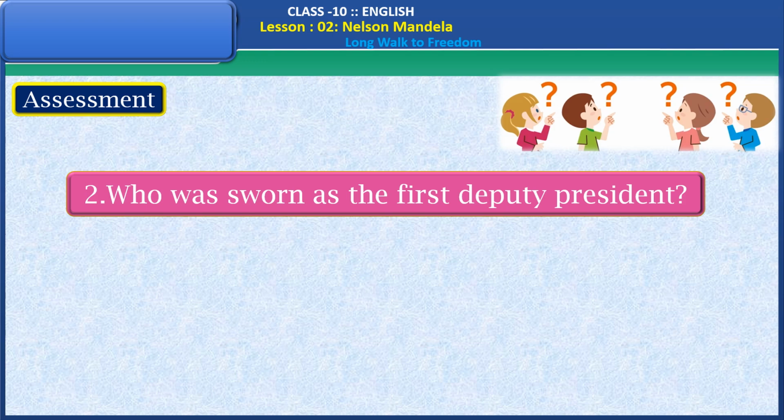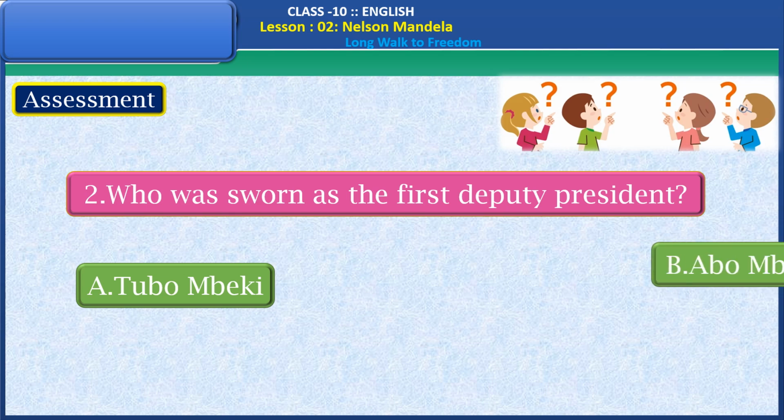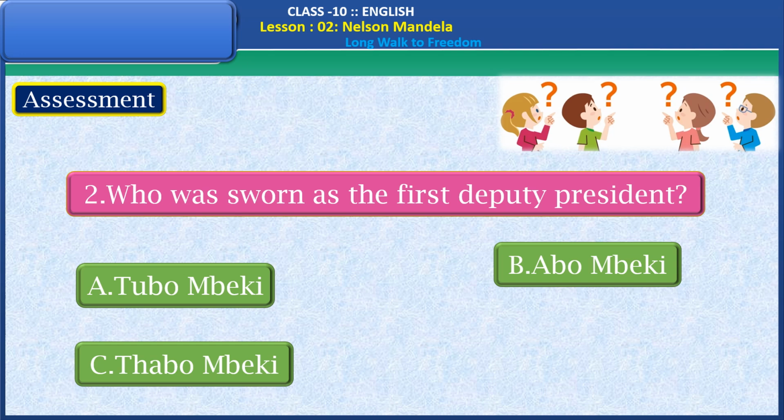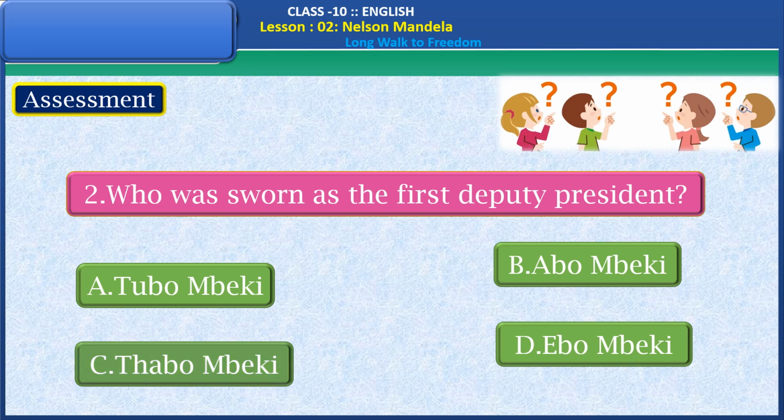Who was sworn as the first deputy president? The right answer is Thabo Mbeki. Very good, children.